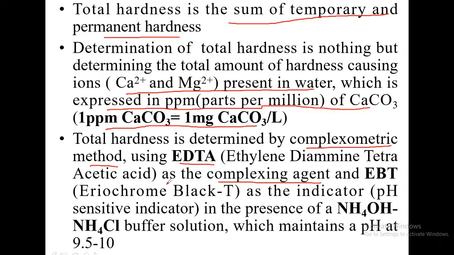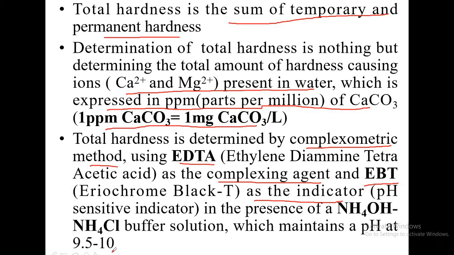The role of this compound is as a complexing agent, and one indicator is also used, that is Eriochrome Black T. The indicator used is Eriochrome Black T, a pH sensitive indicator. It functions well in the pH range of 9.5 to 10.